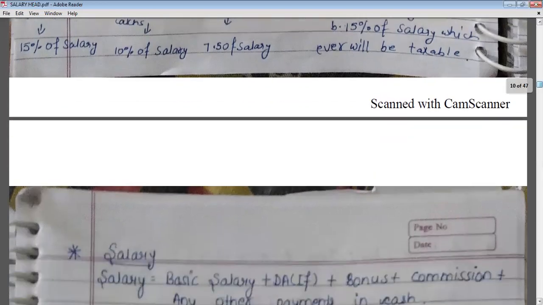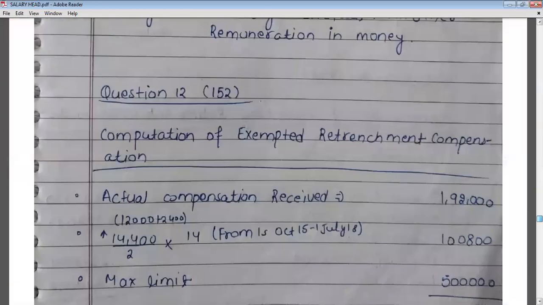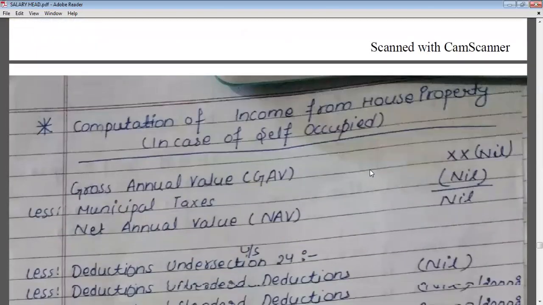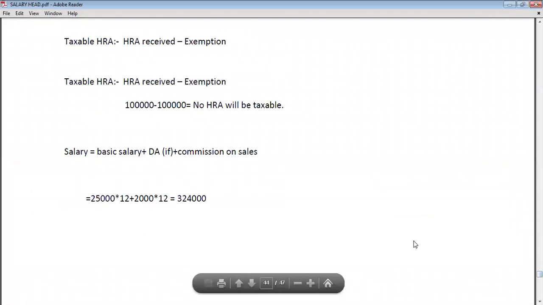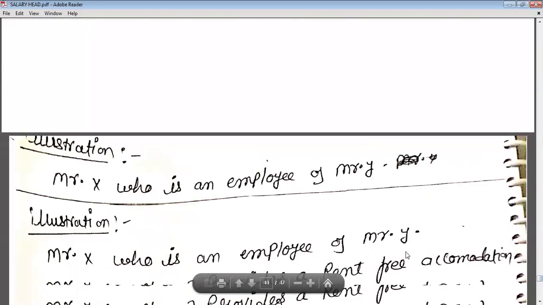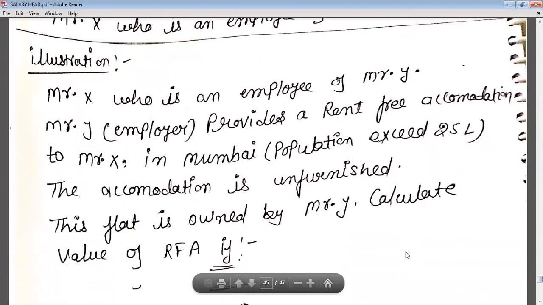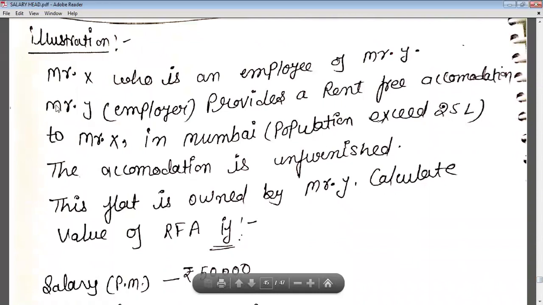Okay, so let's understand by an example. Let me show you one example for this. See, Mr. X, who is an employee of Mr. Y, that means Mr. Y is the employer and Mr. X is the employee, provides a rent-free accommodation to Mr. X in Mumbai.